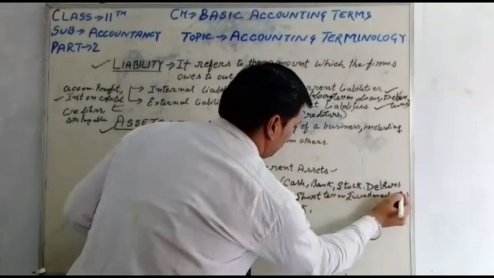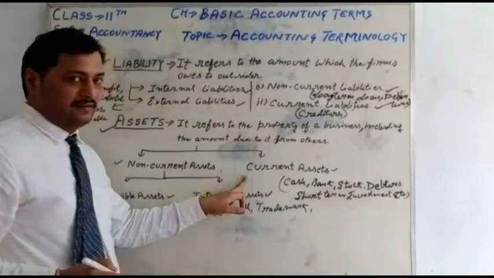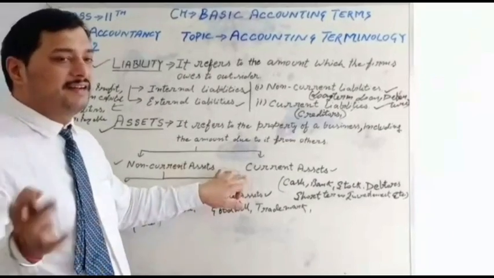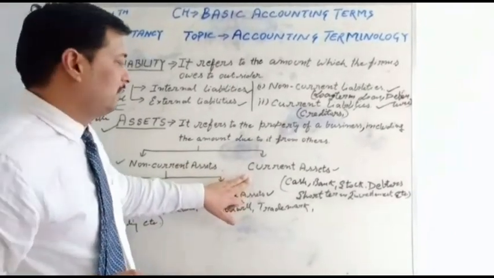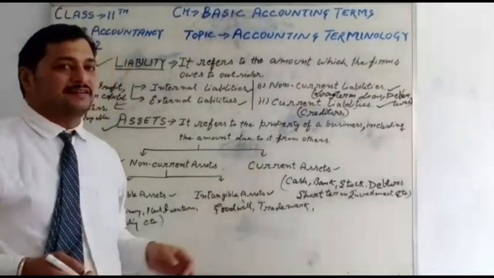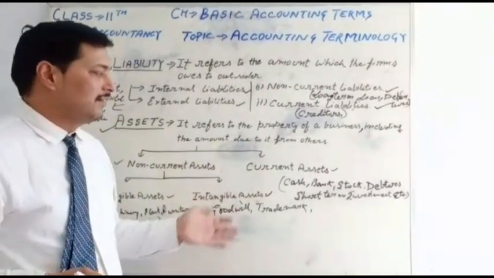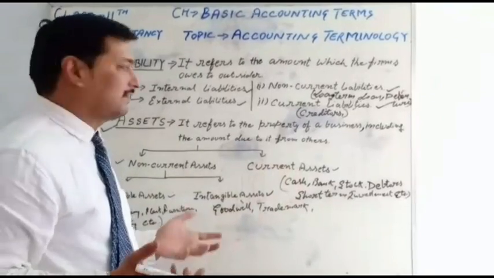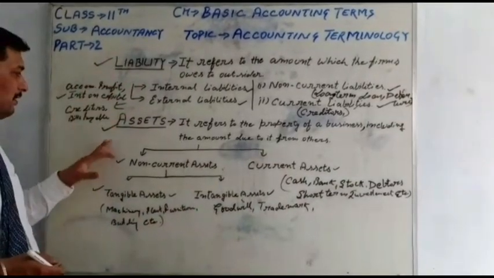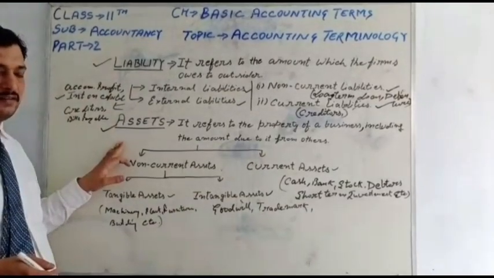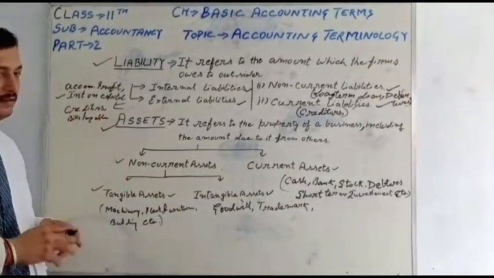It is a current asset. So the meaning is clear: those assets that are in cash or convert into cash within one year are called current assets. Examples are cash, bank, stock, debtors, short-term investment, etc. So students, liabilities and assets I have discussed, and the next topic is here.